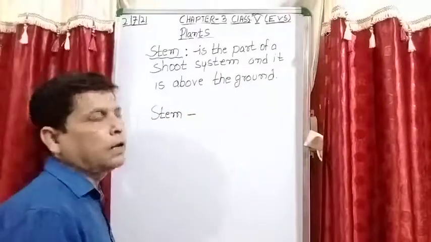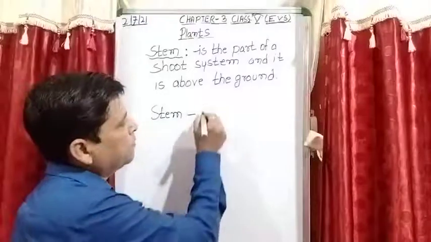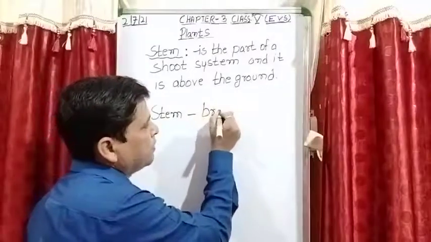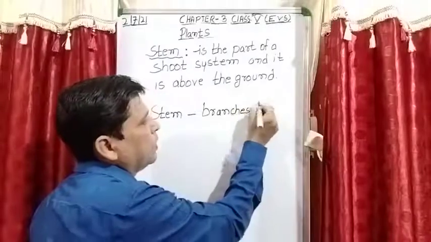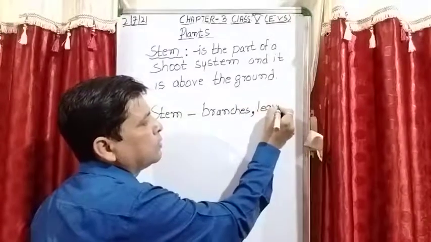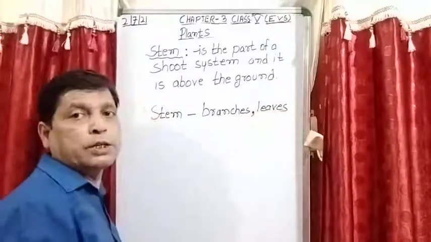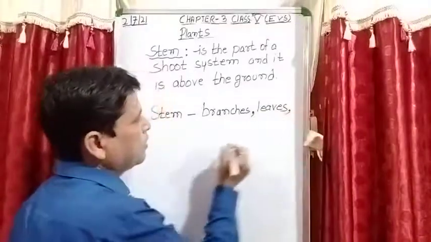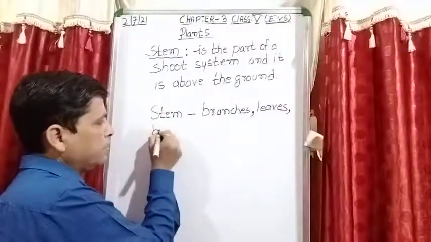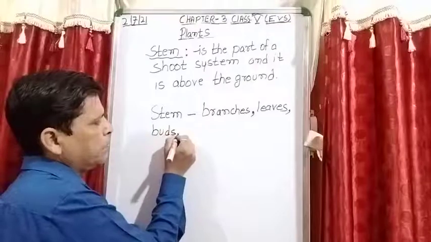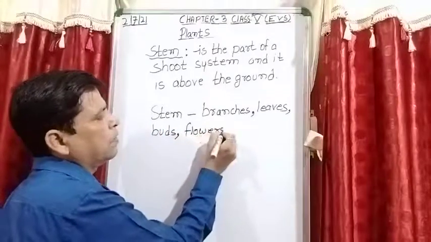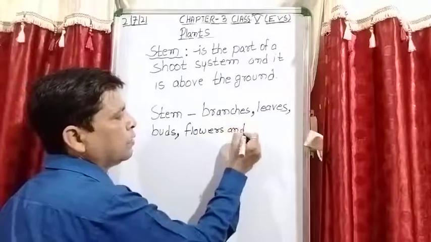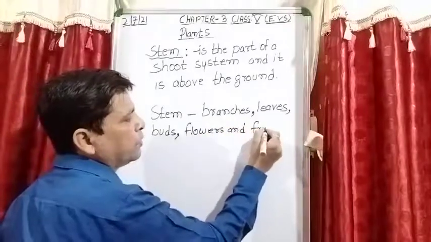What are the parts on the stem? Branches, leaves, buds, flowers, and fruits.